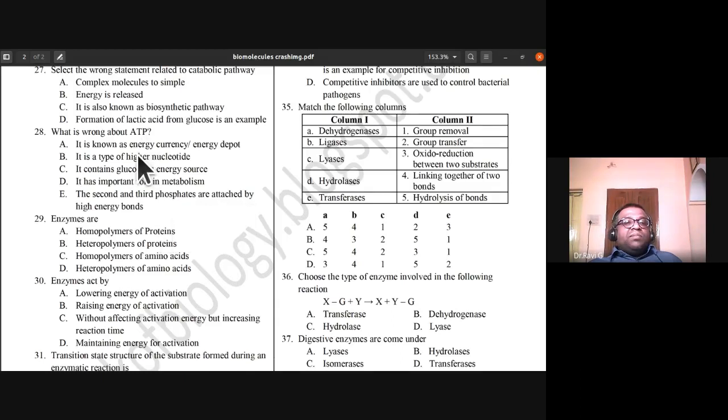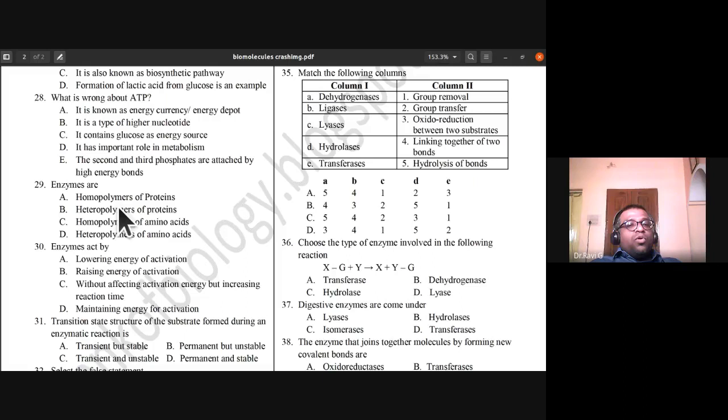So what is wrong about this ATP statement? So which statement is wrong? So 28C is the wrong statement. It contains glucose as energy source. That is a wrong statement.